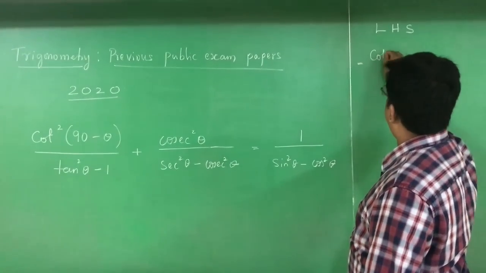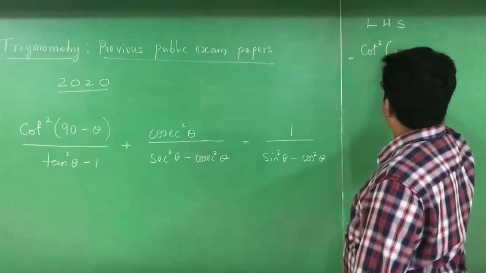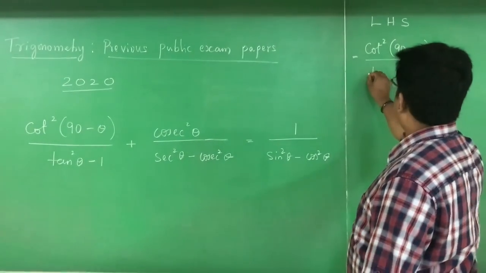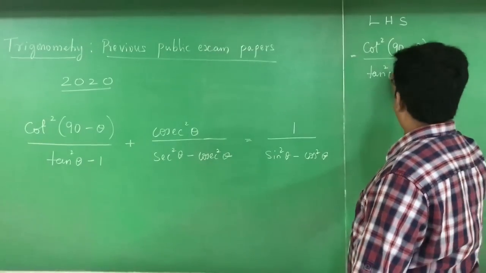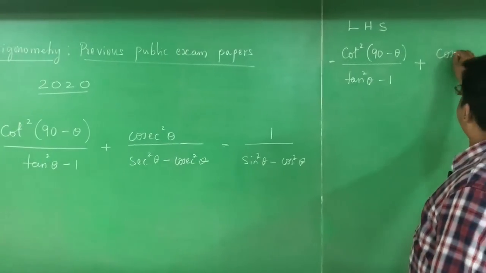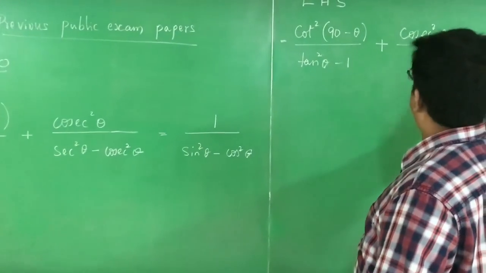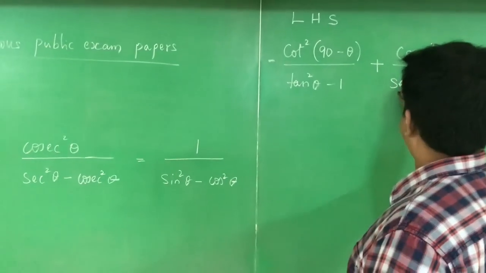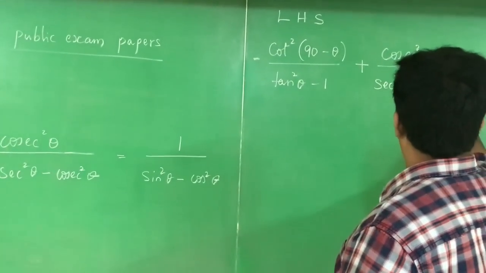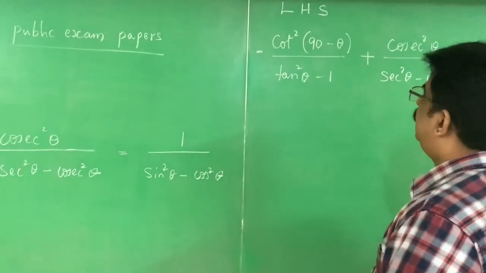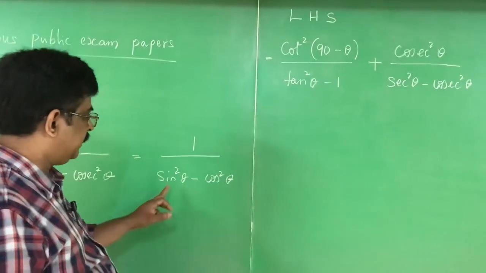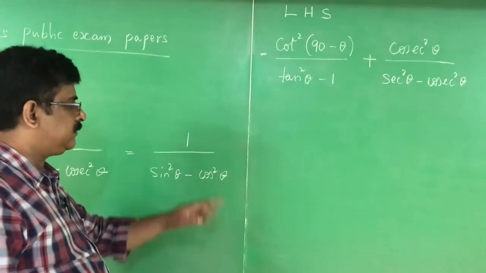Cot square (90 minus theta) divided by (tan square theta minus 1) plus cosecant square theta divided by (secant square theta minus cosecant square theta). From this LHS we have to reach the RHS. RHS is 1 by (sin square theta minus cos square theta).